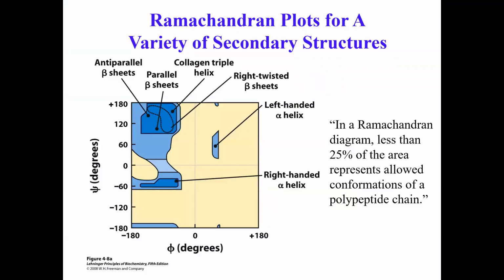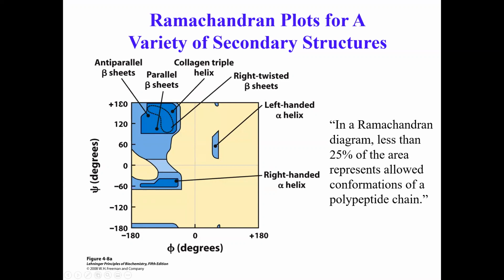So what he did was he basically plotted the psi and phi angles of every amino acid in a protein. And if you were to do that also and just measure phi and psi, the first thing you will notice is that on the y-axis is the psi angle, right? It goes from 0 to plus 180 on the one side, and on the other side 0 to minus 180.